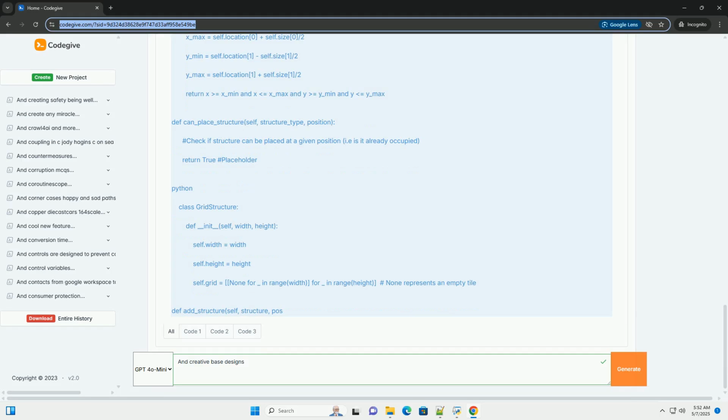Cellular automata: use cellular automata to create organic and interconnected layouts, especially useful for graph-based representations. Start with a random seed and evolve the base layout over time. L-systems: use L-systems, string-based rewriting systems, to generate complex patterns and branching structures. This is useful for creating tree-like or fractal-like base layouts. Voronoi diagrams: divide the base area into Voronoi cells, each centered on a specific point.